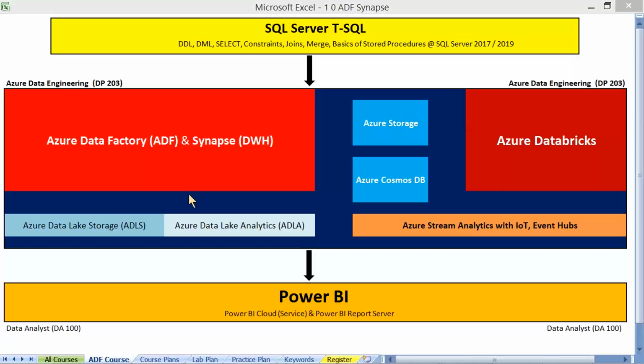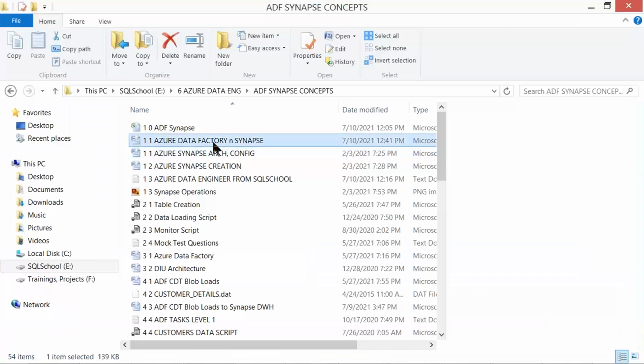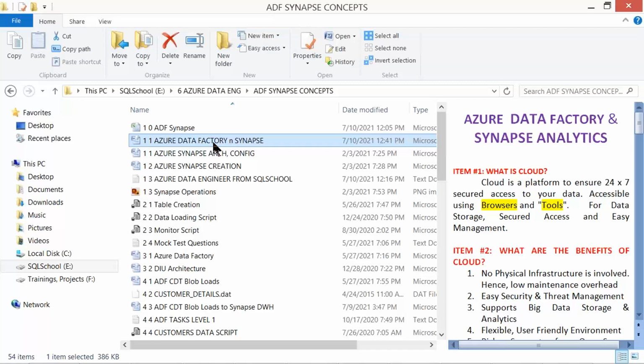Yes, a lengthy curriculum, really a lengthy course. We'll start from the very basics of Azure, assuming we are very new to Data Factory. In this course, we'll be understanding right from fundamentals